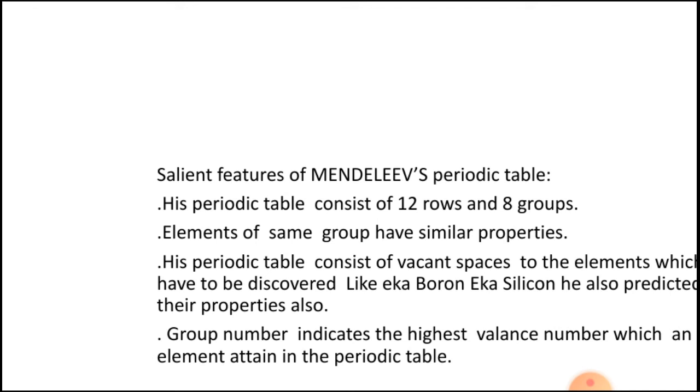His periodic table has vacant spaces for those elements which were yet to be discovered. He also predicted their properties. He named them with the prefix Eka. Eka means very rapid, coming soon, before one. Like Eka-silicon means coming soon after silicon. He also predicted the properties of these elements. Group number indicates the highest valence number which an element attains in the periodic table.